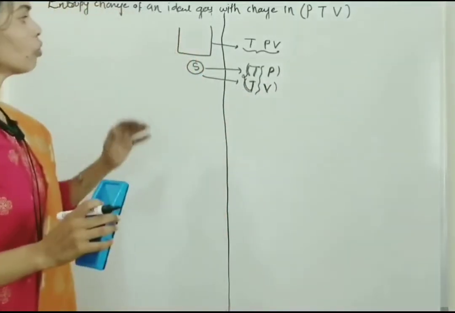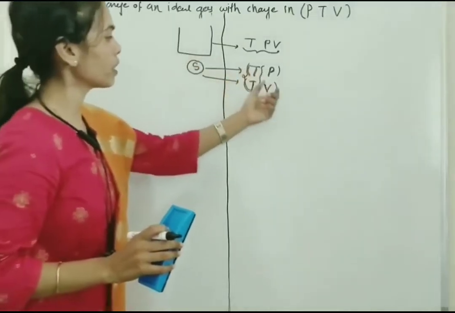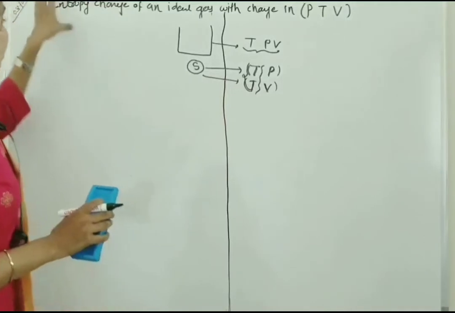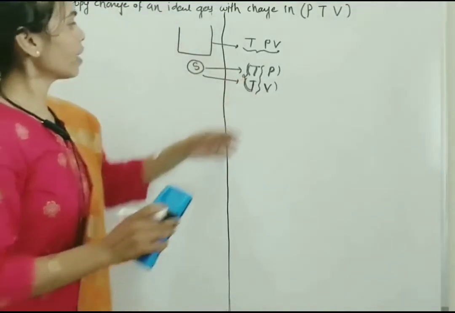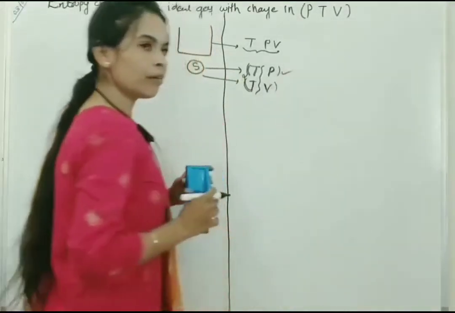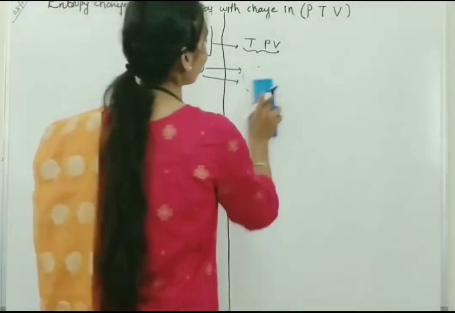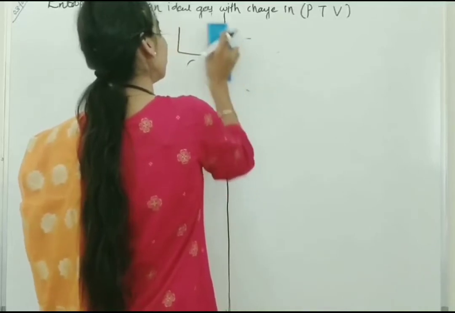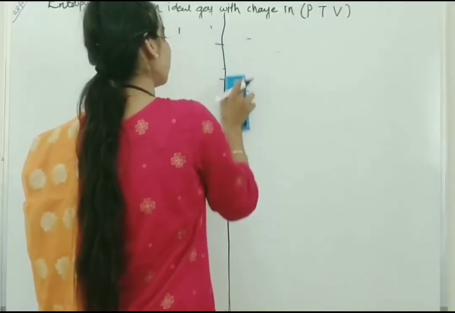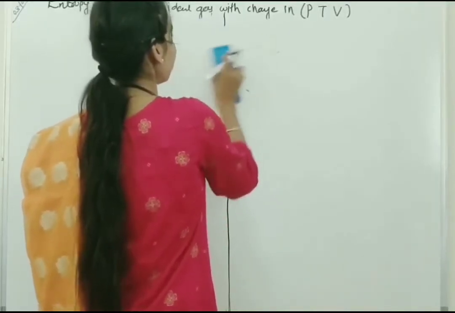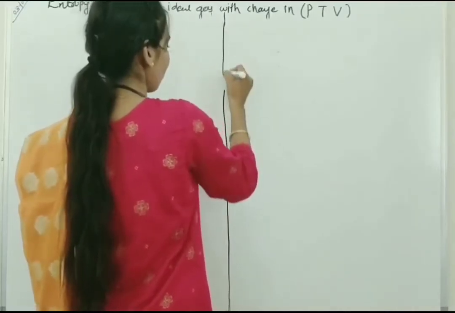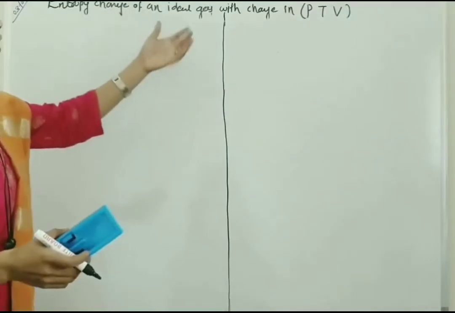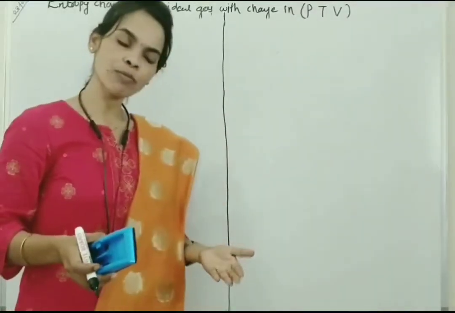So how to relate the entropy to temperature and pressure, and how to relate it to temperature and volume? Today we calculate the entropy change of an ideal gas for temperature and pressure. We can also call this the entropy change of an ideal gas with a change in pressure, temperature and volume.